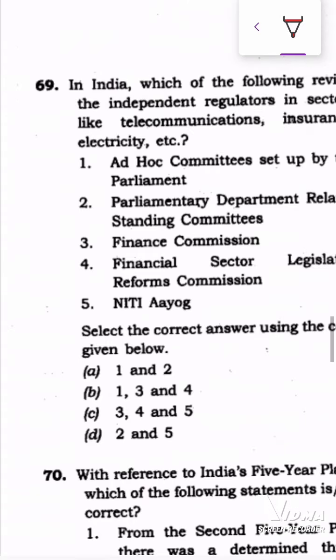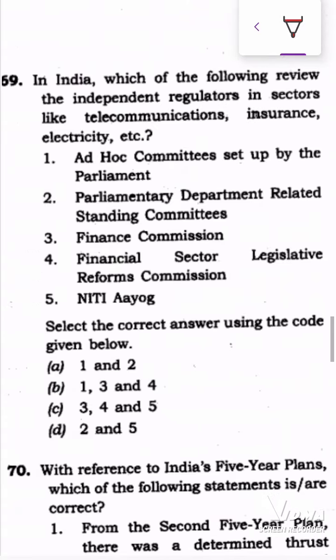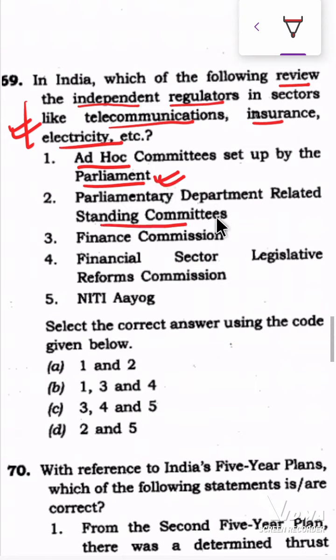Let's go to question number 69. In India, which of the following review the independent regulators in sectors like telecommunication, insurance, electricity? This is a very good question. To review the independent regulators in sectors like telecommunication, insurance, and electricity, we have Parliament and various parliamentary committees normally. So all ad hoc committees set up by the Parliament, that is right. Parliamentary department-related standing committees, absolutely right. Standing committees have control over all the departments. I think there are 24 parliamentary department-related standing committees. So both 1 and 2 are right statements.